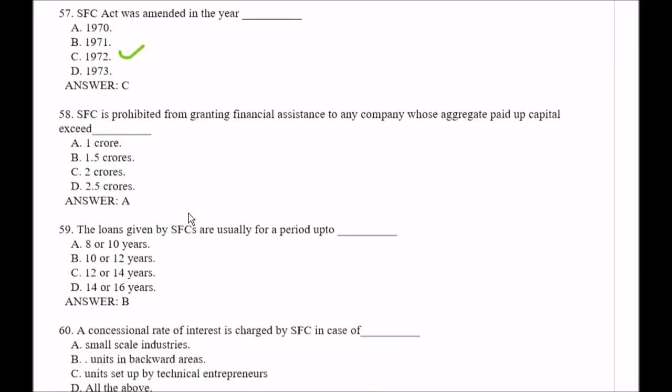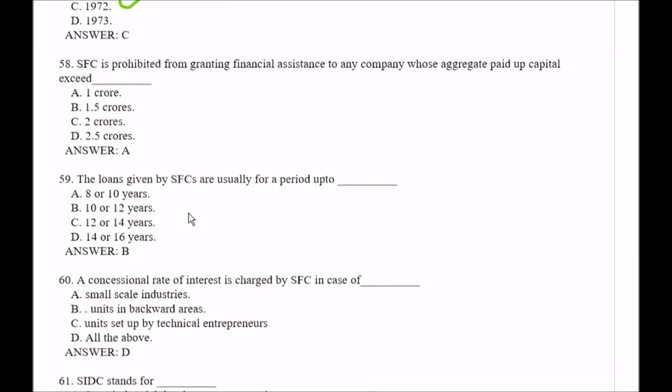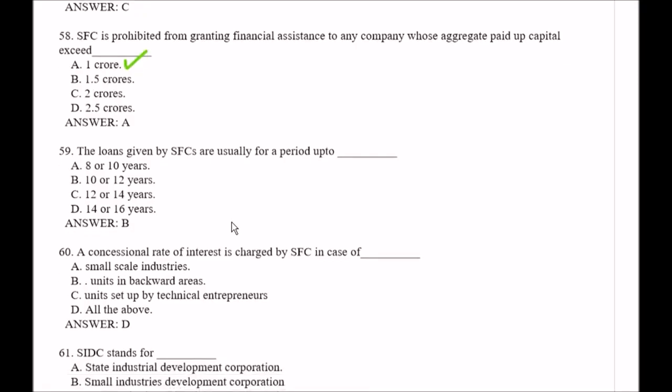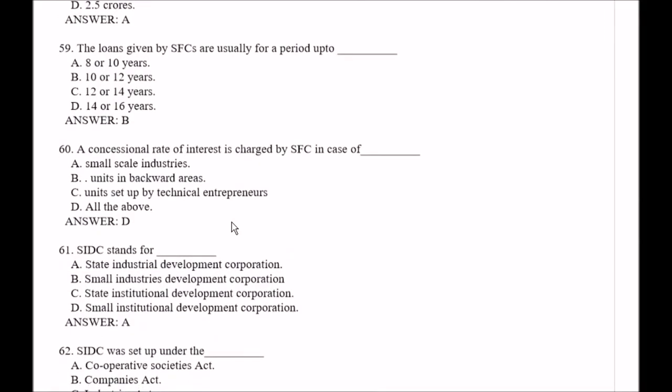Question number 58. SFC is prohibited from granting financial assistance to any company whose aggregate paid up capital exceeds, your options are option A 1 crore, option B 1.5 crores, option C 2 crores, option D 2.5 crores. So right answer is option A, that is 1 crore. Question number 59. The loans given by SFCs are usually for a period up to, your options are option A 8 or 10 years, option B 10 or 12 years, option C 12 or 14 years, option D 14 or 16 years. Here right answer is option B, that is 10 or 12 years.